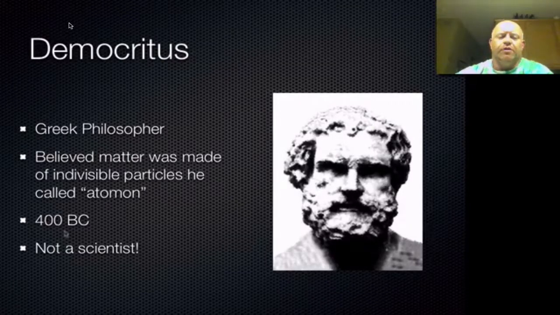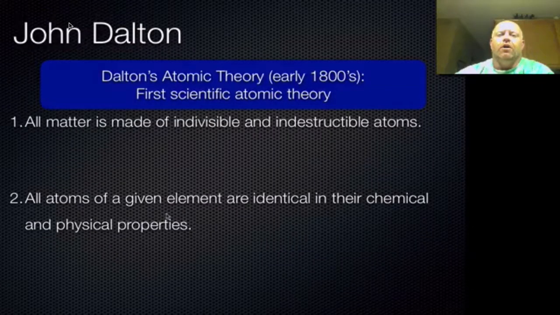We're talking about 400 BC right here, and really not a scientist, not a person who did experimentation, just kind of developed that idea that there has to be building blocks within nature. Move forward to the early 1800s, and now we get the first scientist who really talked about the atomic theory. John Dalton is accredited for being the first scientific atomic theory, and his atomic theory had 5 parts to it.